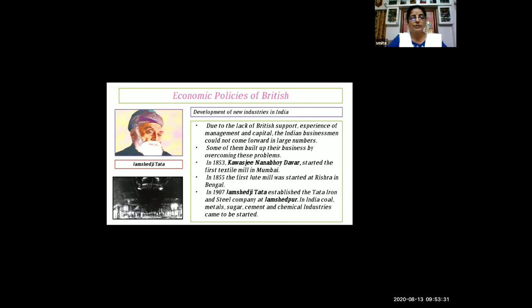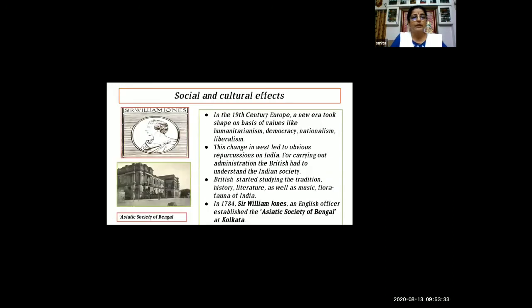Now we'll see the next slide. Now, after economic policies, we are going to talk about social and cultural effects.